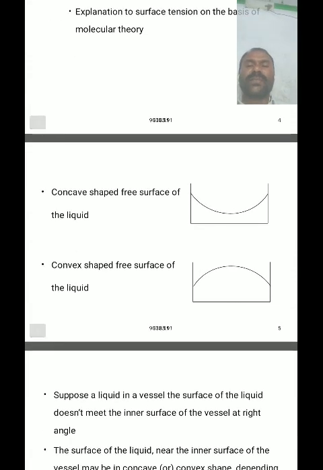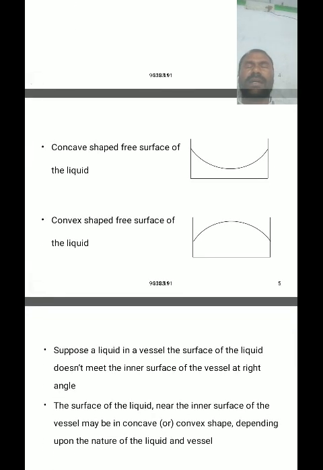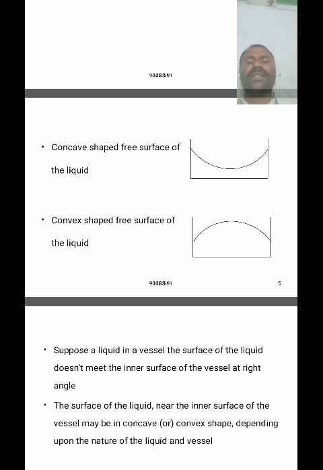So what is a concave surface and what is a convex surface? A concave surface is very thin at the center and very thick at the edges. Convex means very thin at the edges and very thick at the center, like a convex lens.